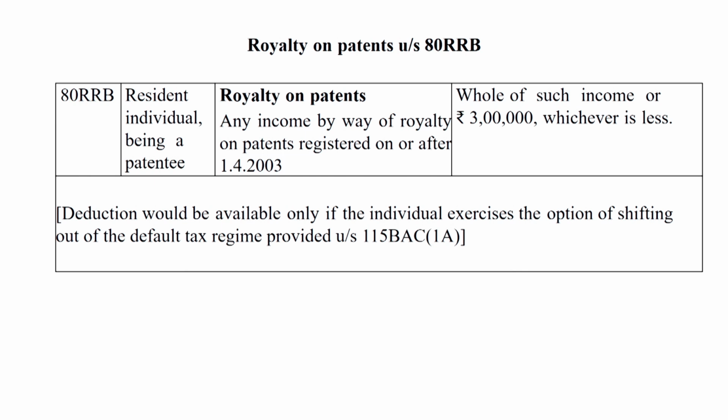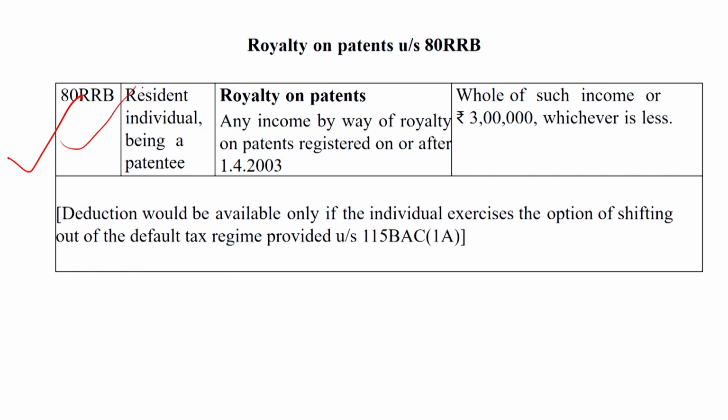royalty on patents. Royalty on patents is related to section 80RRB. 80RRB is related to a resident individual being a patentee. In the previous deduction 80QQB, the person was an author, but in this deduction 80RRB, the person is a patentee.